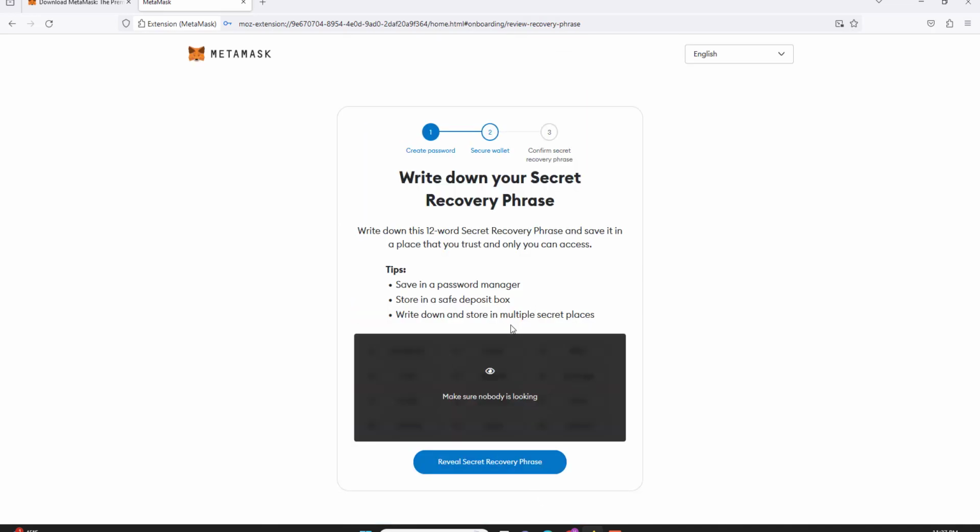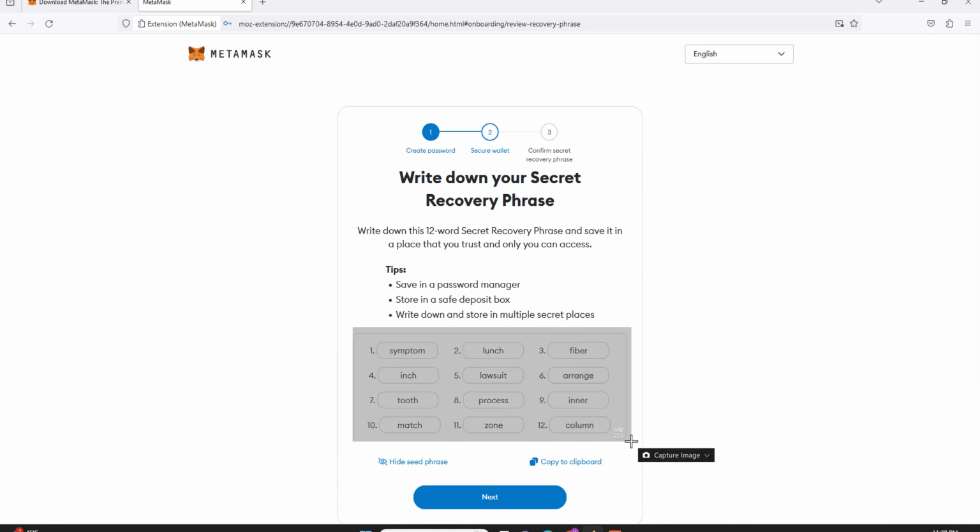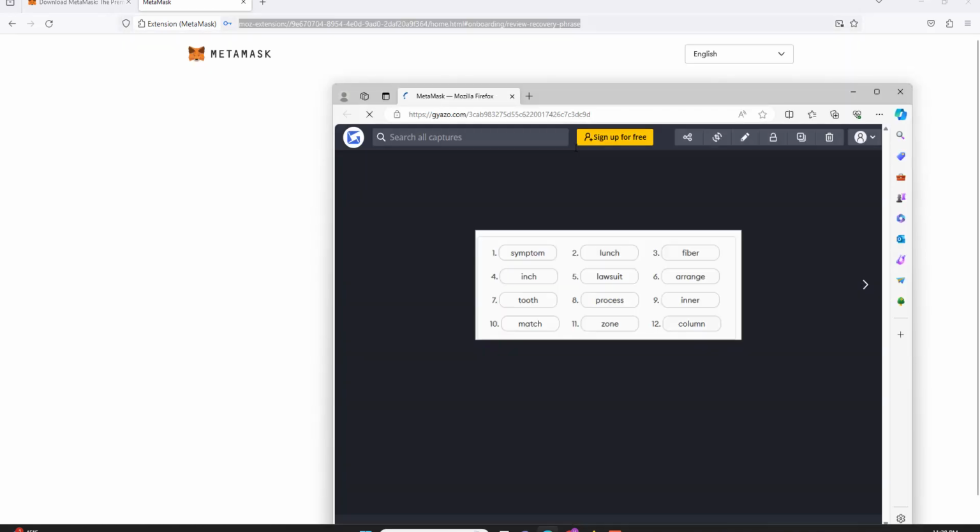And now we're gonna get a seed phrase, a secret phrase. This phrase right here is gonna be your recovery password, because it's not your keys, not your crypto, right? So if you're using those exchanges, you want to send your money over to your MetaMask, your decentralized wallet, so you can own your cryptocurrency, right? So we're going to reveal these words, and what you want to do is write down these words